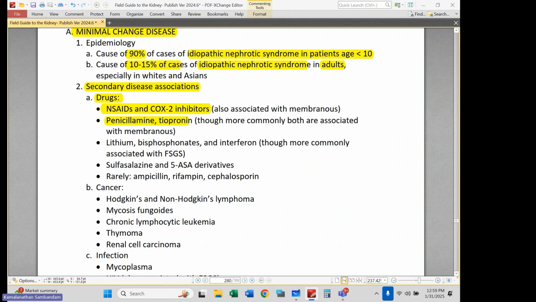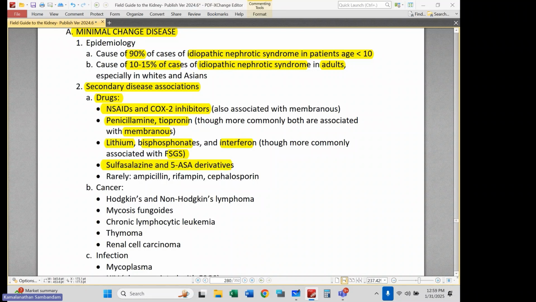This is associated with penicillamine and tiopronin. However, the much more likely association with these drugs is with membranous nephropathy. There's an association with lithium, bisphosphonates, interferon, although those are more commonly associated with FSGS. We'll see these again when we talk about secondary disease associations with FSGS and membranous.